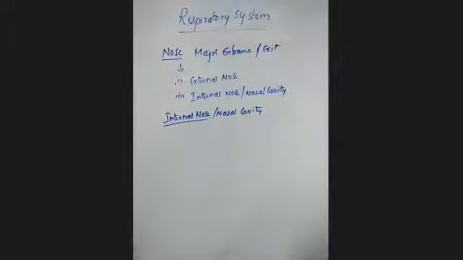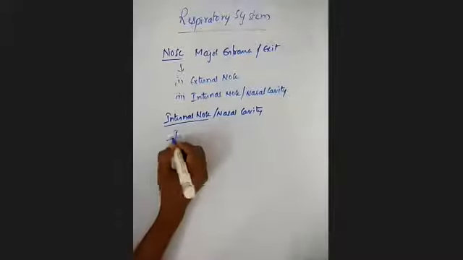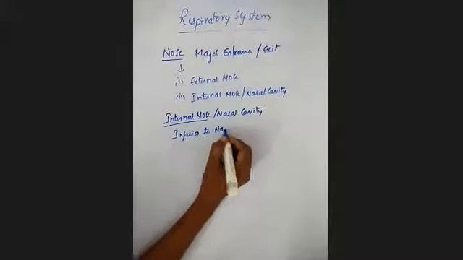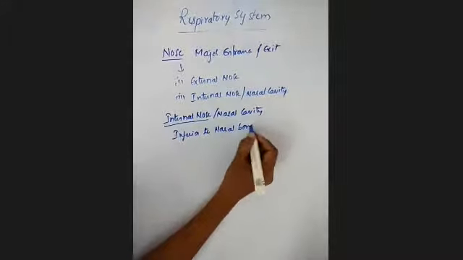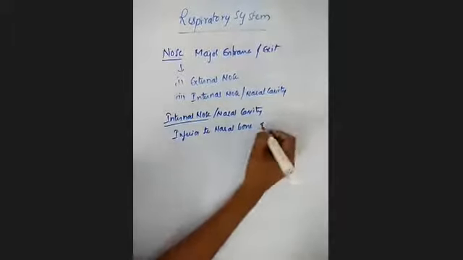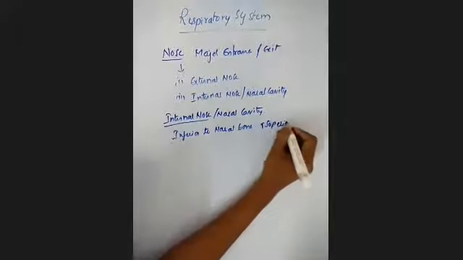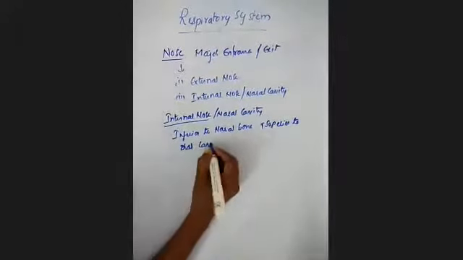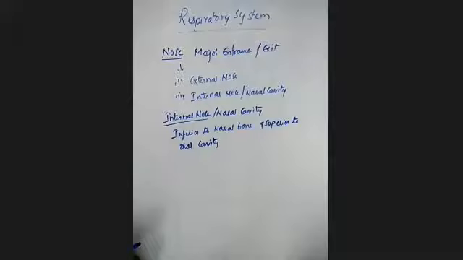And if you see, inferior to the nasal bone and superior to the oral cavity, you will call it a nasal cavity. It will be present inferior to the nasal bones and superior to the oral cavity. Superior to the oral cavity, you have this nasal cavity.